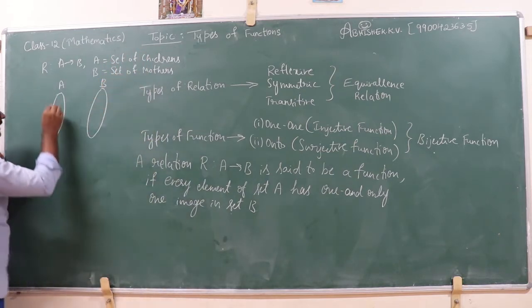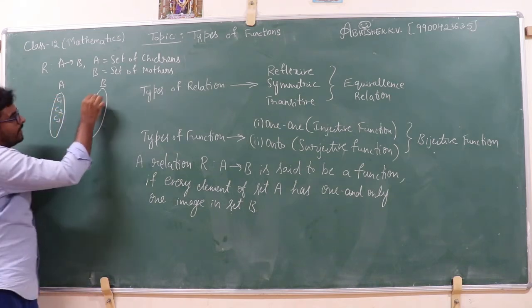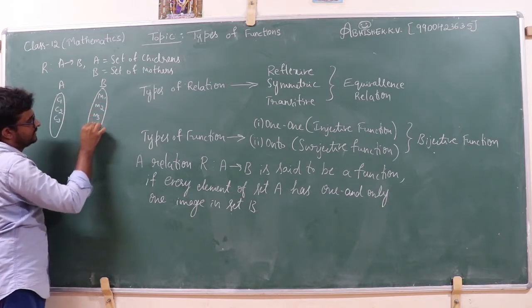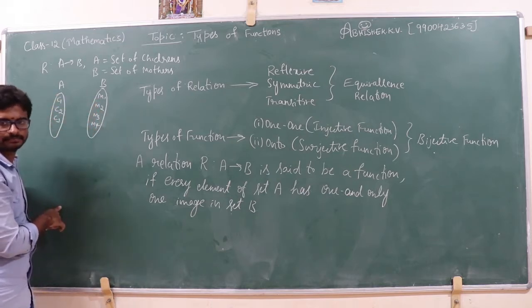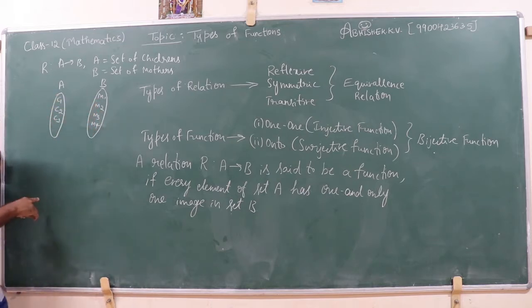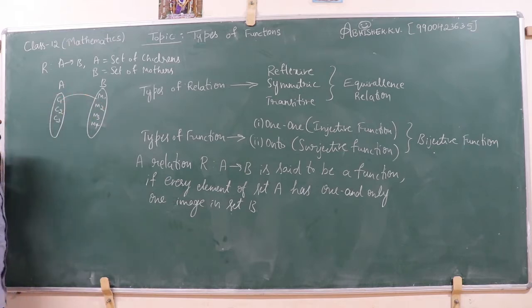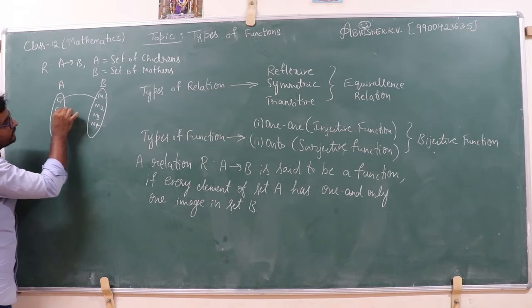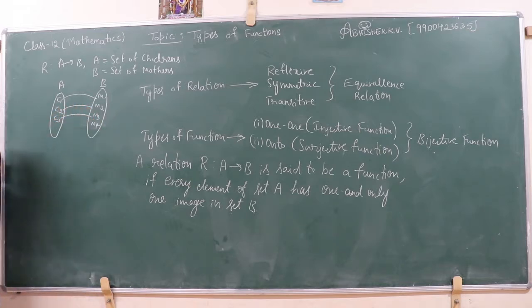Namely C1, C2, C3, and M1, M2, M3, M4. These are the set of children and the set of mothers. Let C1 be the son of mother 1, C2 the son of mother 2, and C3 the son of mother 3.